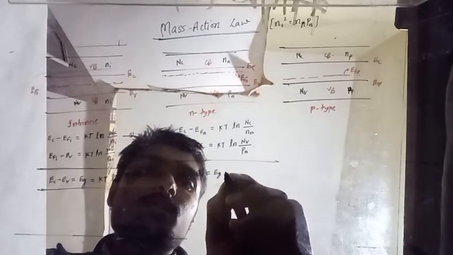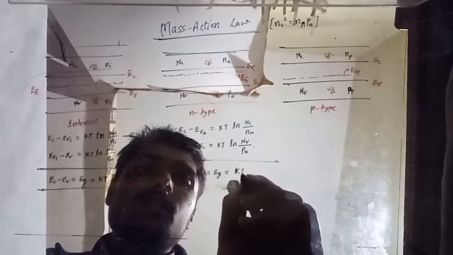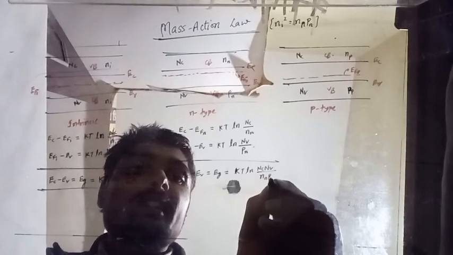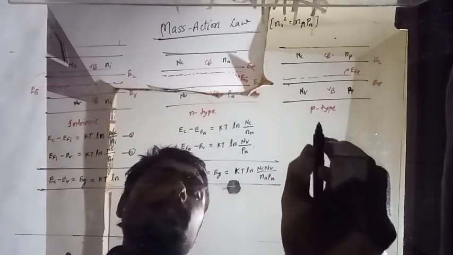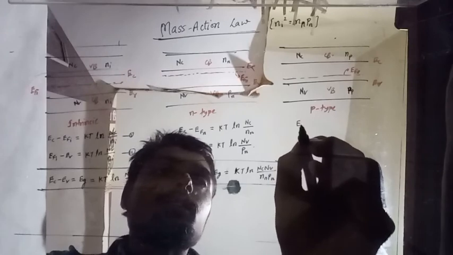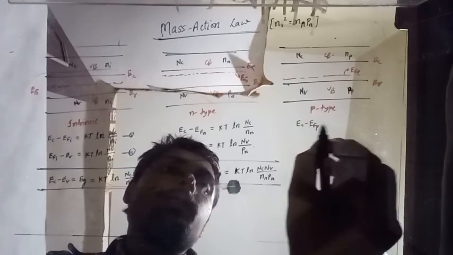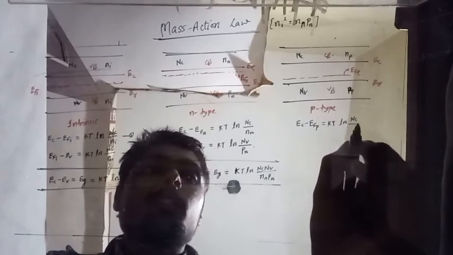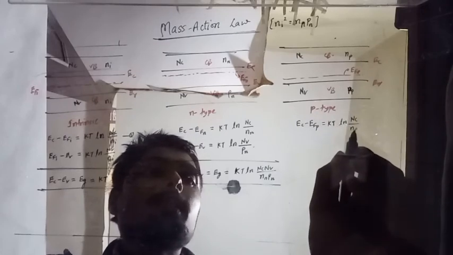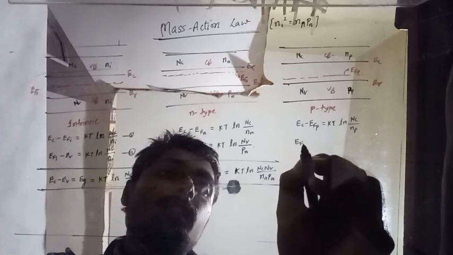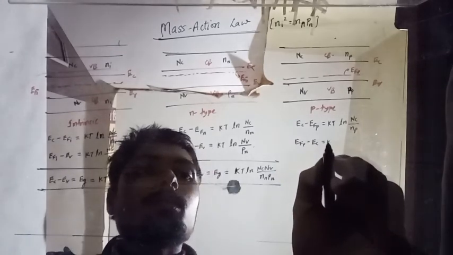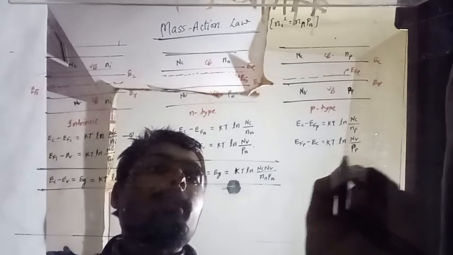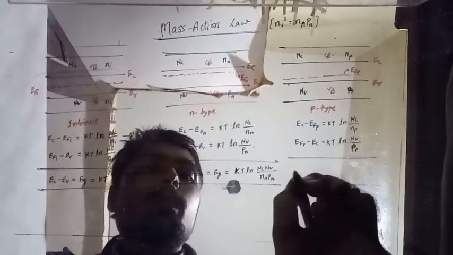equal to KT ln NC NV upon nn and pn. All right, the next one is EC minus EFp equals KT ln NC upon np, and EFp minus EV equals KT ln NV upon pp. Again add these two equations, what will we get?